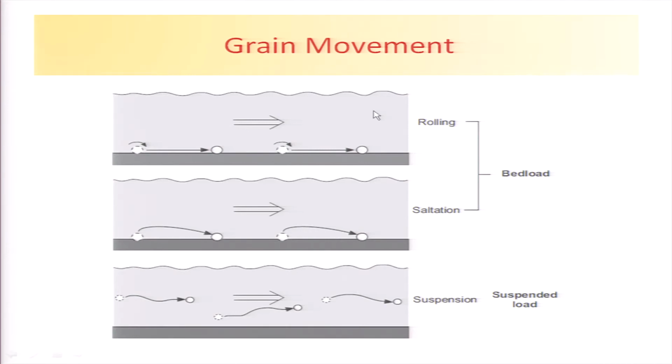Depending upon the shape, the grains move from one point to the other by saltation. There is another mechanism, especially if waves are forming and currents are forming. Then the grains get suspended. They start settling from there to the bottom by suspension. By suspension, the sediments are transported. So, you have two types: bed load sediments and suspended sediments. These are the two ways the sediments get transported from one place to the other, and consequently, what does it form? They ultimately ride over one another and then produce different types of beds.